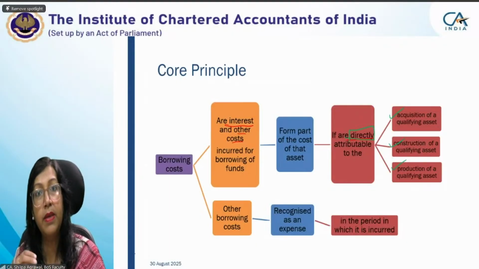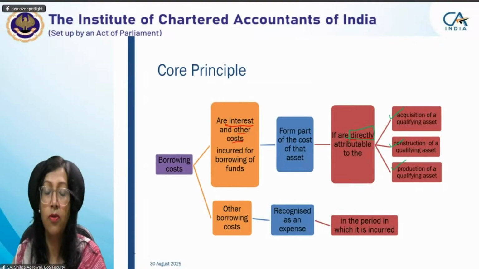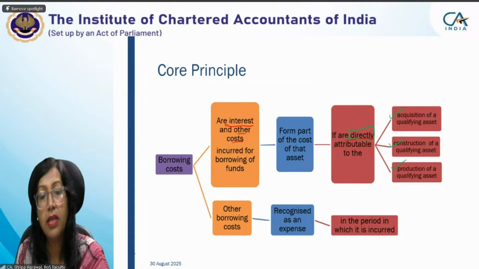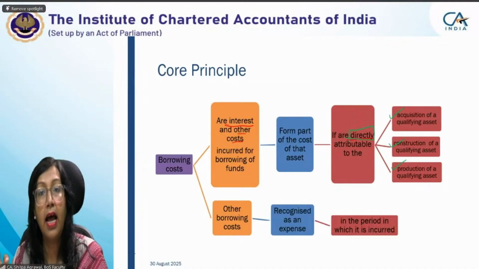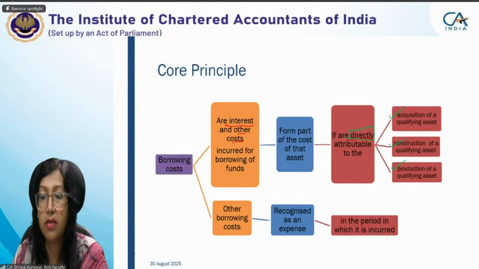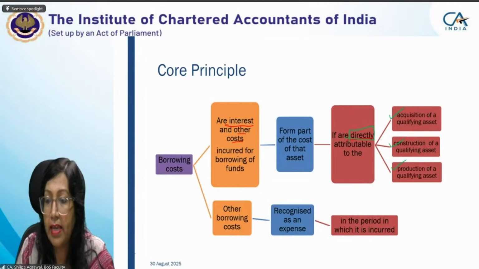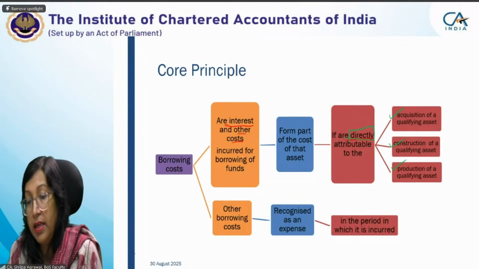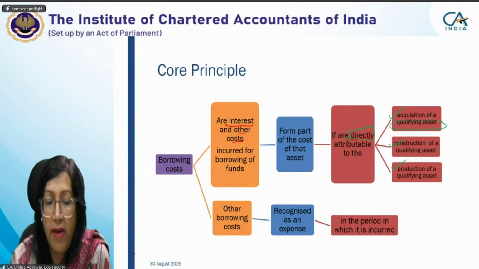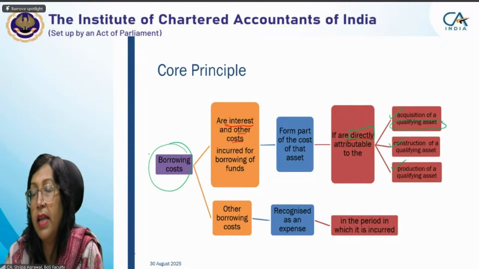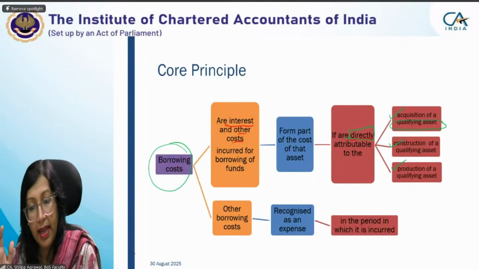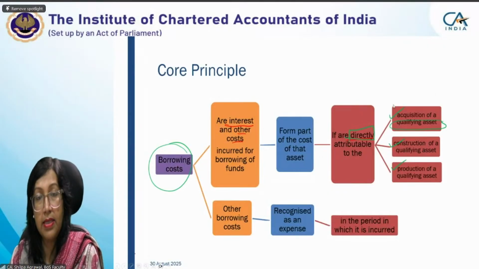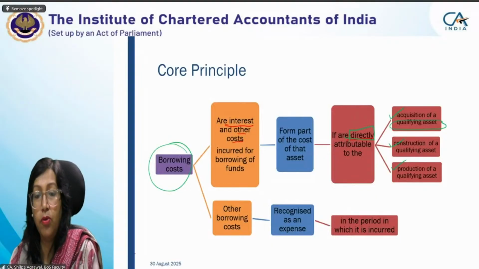The core principle is basic, since the standard is about borrowing cost. So the core principle says any interest and other costs incurred for borrowing of funds, every expense related to borrowing will be considered here, forms part of the cost of that asset if directly attributable to the acquisition, construction, and production of a qualifying asset. Another important definition which we'll be studying is what is a qualifying asset. First is what is borrowing cost, and another is what is a qualifying asset. And we have other borrowing costs also which are recognized as an expense. So this particular standard deals with two parts: what to capitalize and what to expense out.